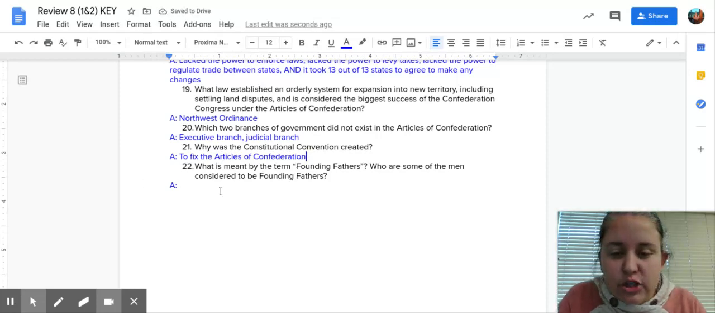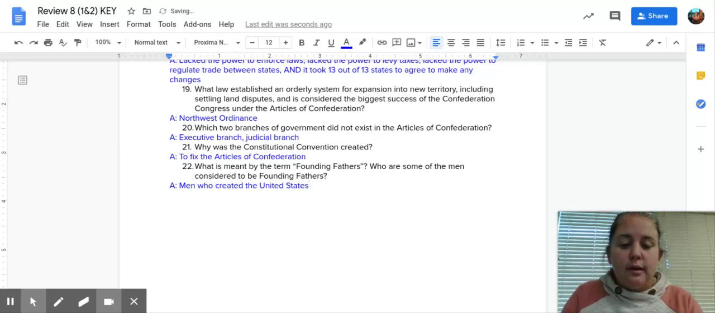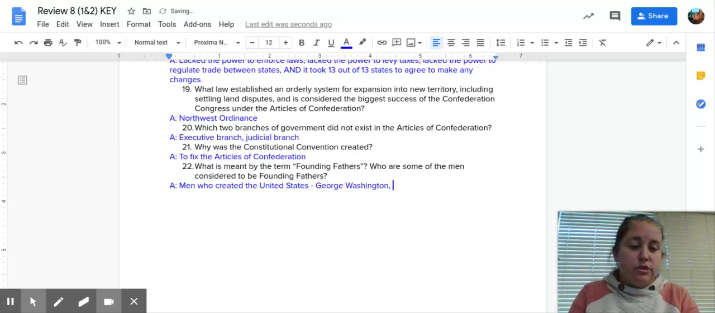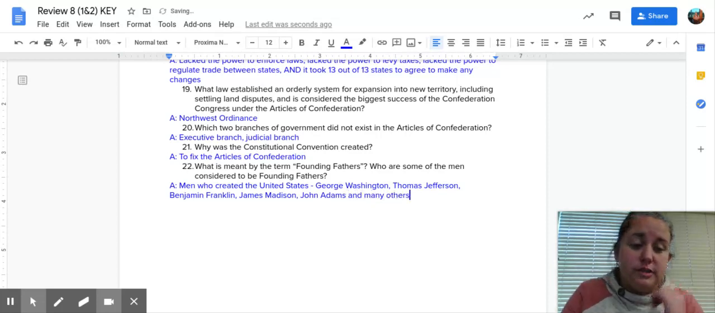Okay, and then this last one, the term Founding Fathers. Founding Fathers means the men who created the United States. They are our founders, meaning they are the ones who started it. Some examples of Founding Fathers might include our guy, George Washington, hero of the Revolution. Might include Thomas Jefferson, who wrote the Declaration of Independence. Benjamin Franklin, who was a statesman. Might include James Madison, who wrote our Constitution. Might include John Adams. And there are many others that could be on that list as well.